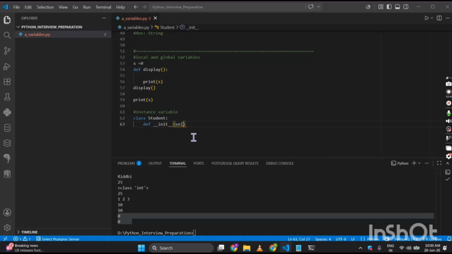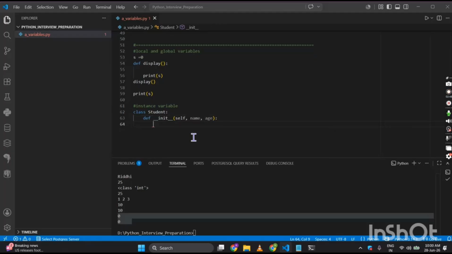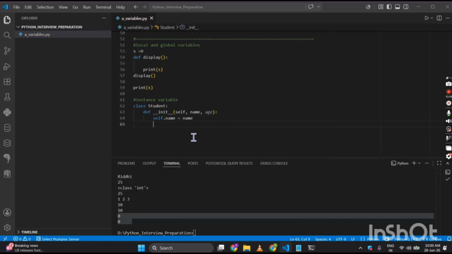The first parameter is self, then name, and then age. Now I'll be defining self.name will be the name, and self.age will be the age.